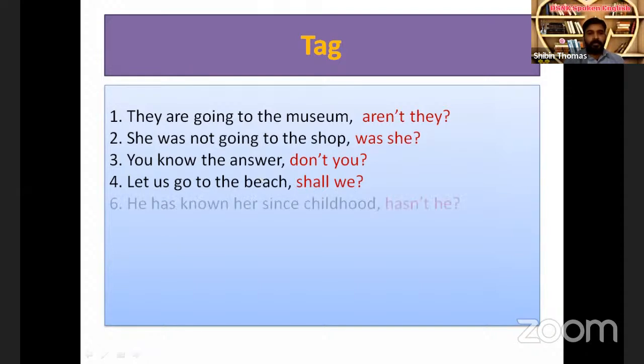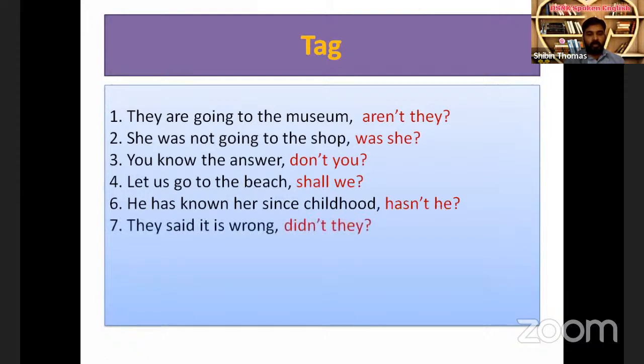Next is "he has known her since childhood, hasn't he?" Very simple. Has is the auxiliary verb, the opposite is has not, the short form is hasn't. The subject is he, and its pronoun is he, the same. "They said it is wrong, didn't they?" There is no auxiliary verb. The verb is said. If we split the verb said, we get two words, did and say. Did and say. The opposite of did is didn't.